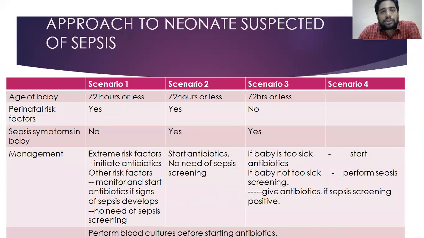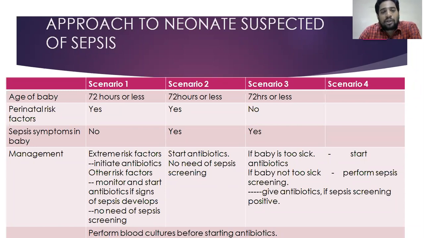Next, there are a few scenarios. When you're suspecting a neonate to have sepsis, the first scenario is that the baby is less than 72 hours of life and there are perinatal risk factors. I told you perinatal risk factors: prolonged rupture of membranes, early onset of labor, maternal fever, foul smelling amniotic fluid. All these can be perinatal risk factors. The perinatal risk factors are there, and right now the baby has no symptoms. Then what do we do?